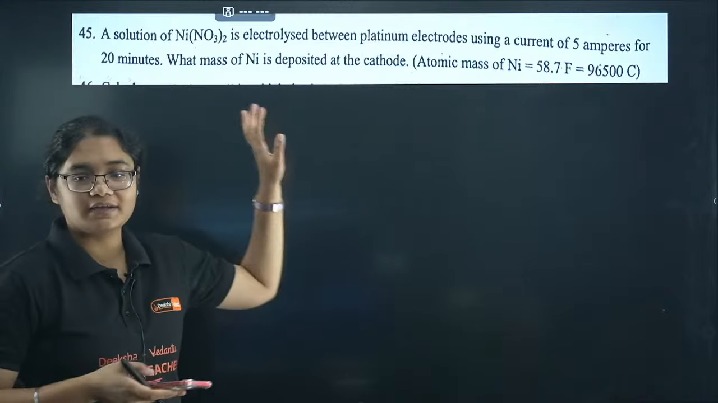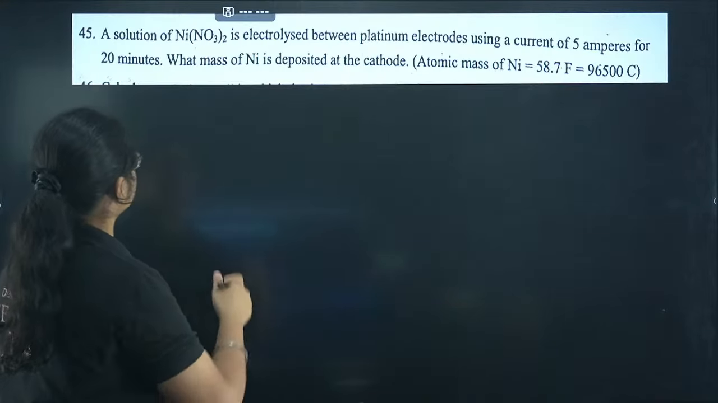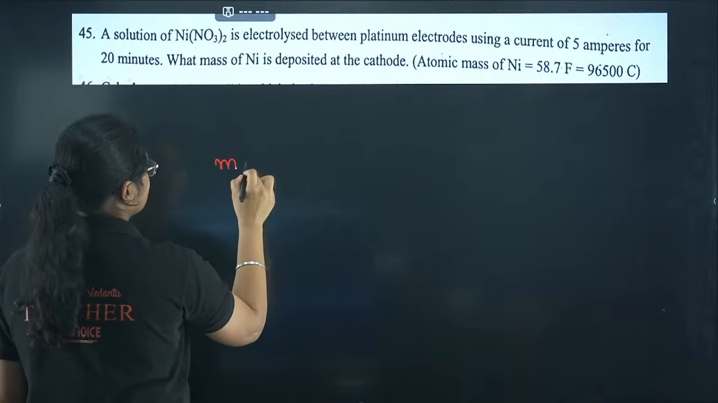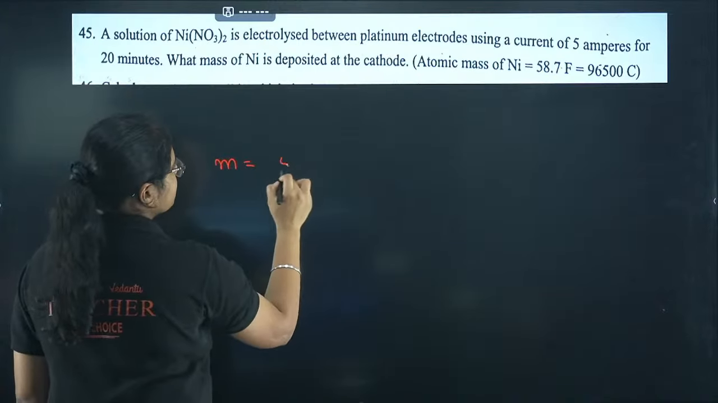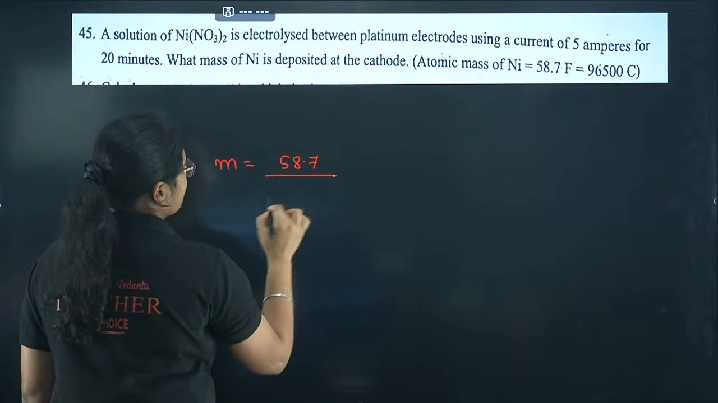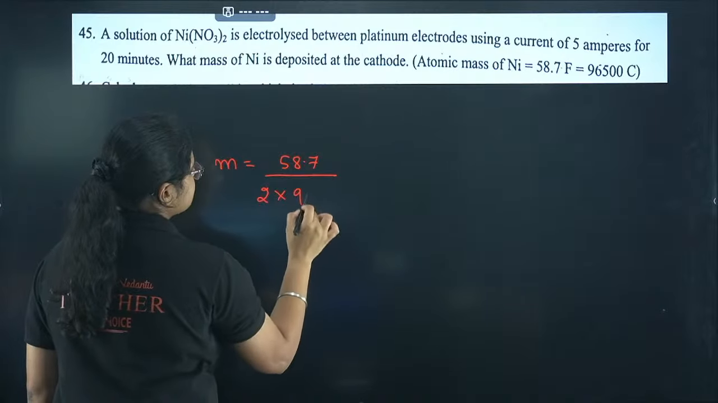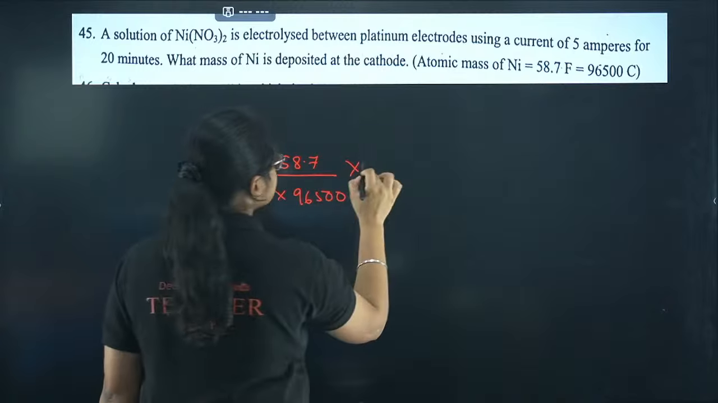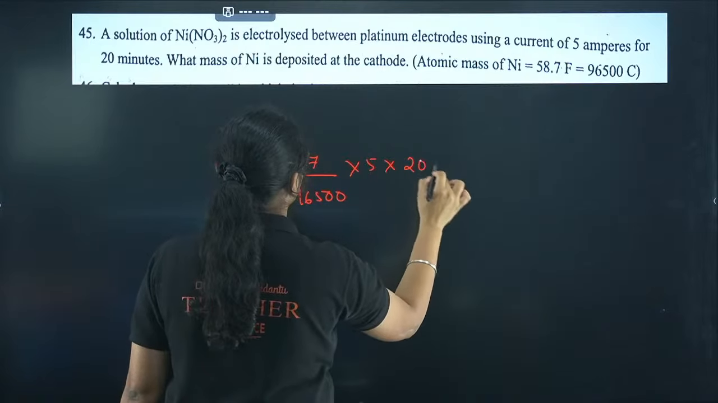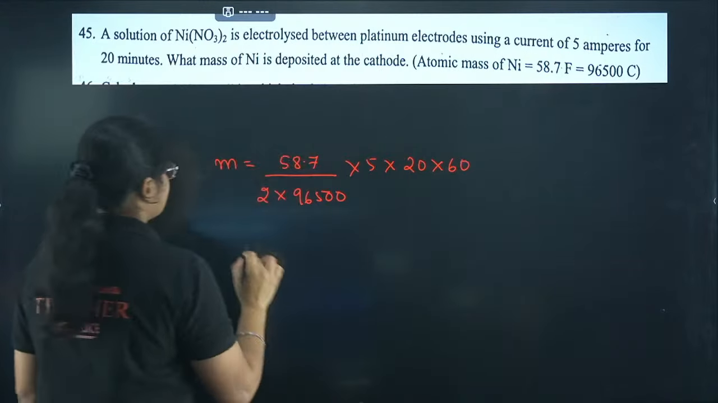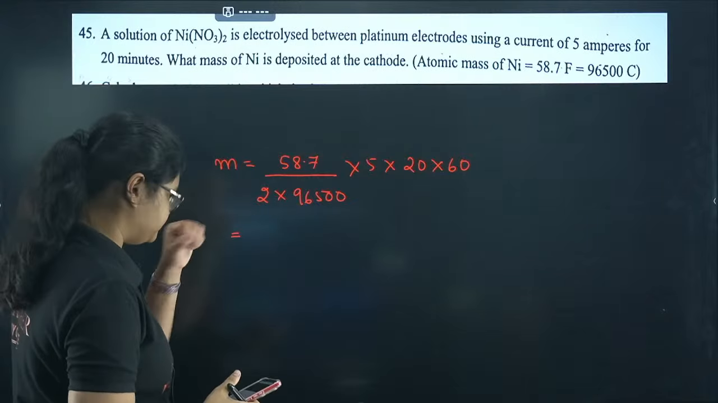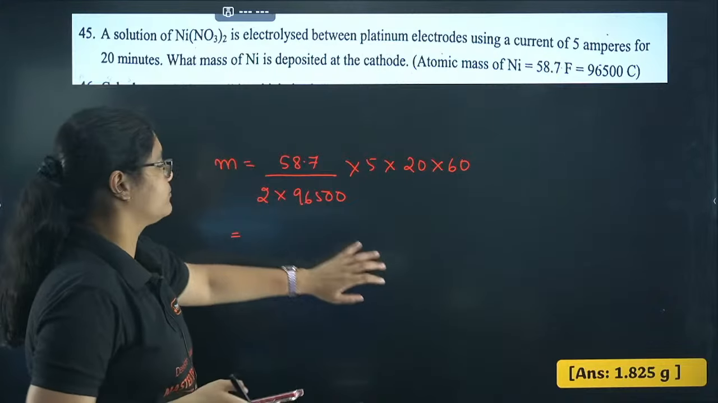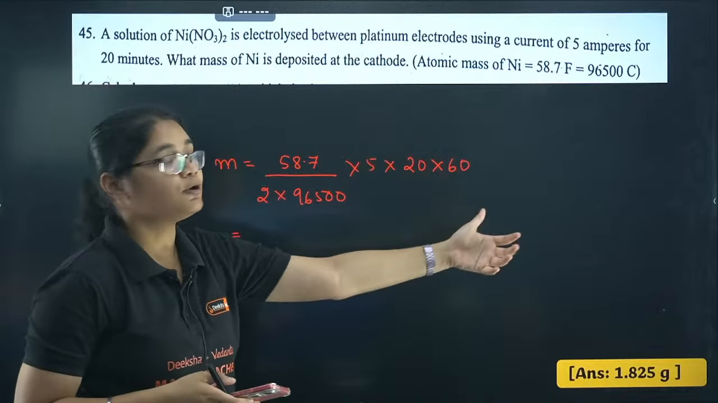Next, this question also we have discussed. The solution of nickel nitrate is electrolyzed. So current is 5 ampere. What is the mass of nickel deposited? So molar mass of nickel 58.7 divided by n, which is 2 into 96500, right? I value is 5 amperes and time is 20 minutes into 60 seconds. If you just solve this one, you will get 1.825 gram here. Okay, that is the mass of nickel deposited.